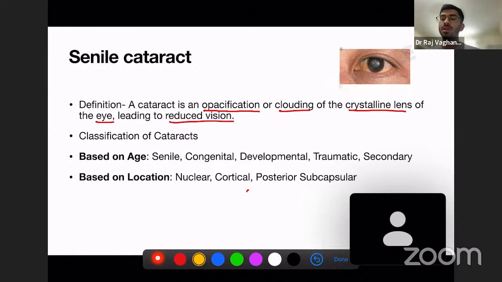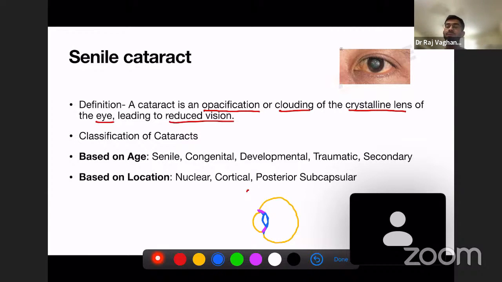So again, we'll draw a simple diagram. This is our cornea. This is our eyeball, right? And where is the lens? The lens is placed over here. And what holds the lens? The ciliary muscle. These are the ciliary muscles, which hold the lens. This blue color is the lens. So this lens is placed like this, and it is a crystalline lens.